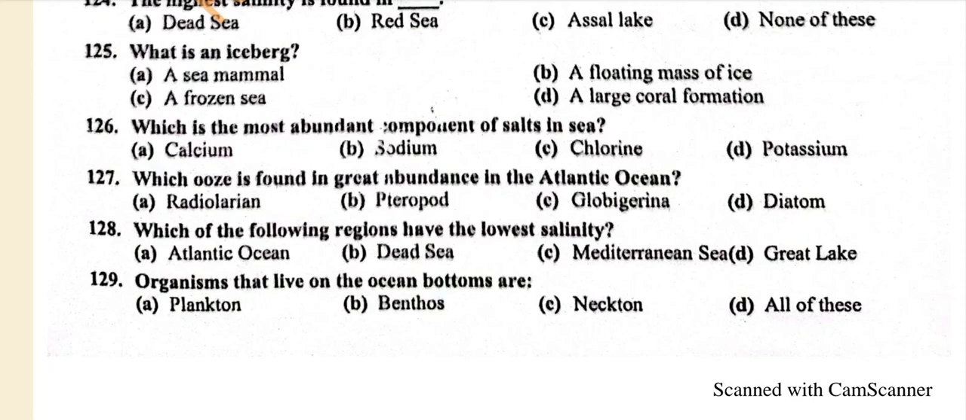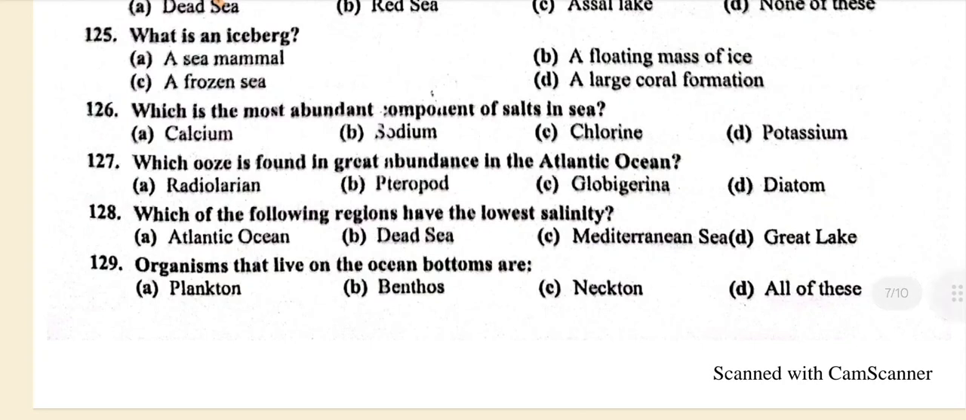Question number 127. Which ooze is found in great abundance in the Atlantic Ocean? A. Radiolarian. B. Pteropod. C. Globigerina. D. Diatom. And the correct answer is C. Globigerina.